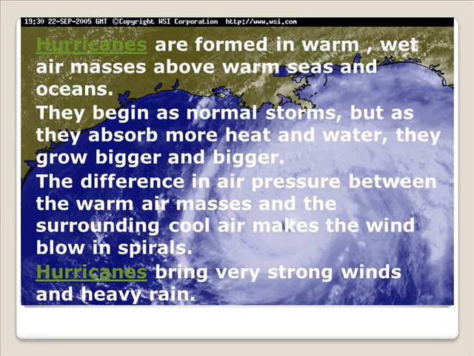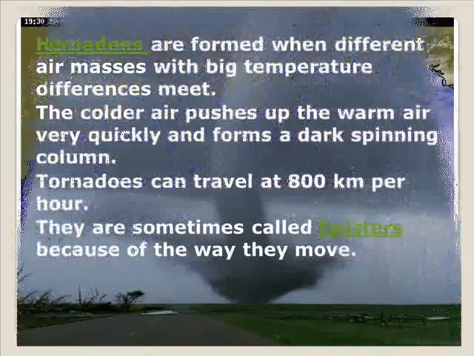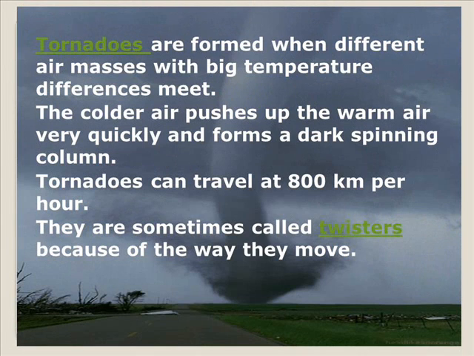Hurricanes bring very strong winds and heavy rain. Tornadoes are formed when different air masses with big temperature differences meet. The colder air pushes up the warm air very quickly and forms a dark spinning column. Tornadoes can travel at 800 kilometers per hour. They are sometimes called twisters because of the way they move.